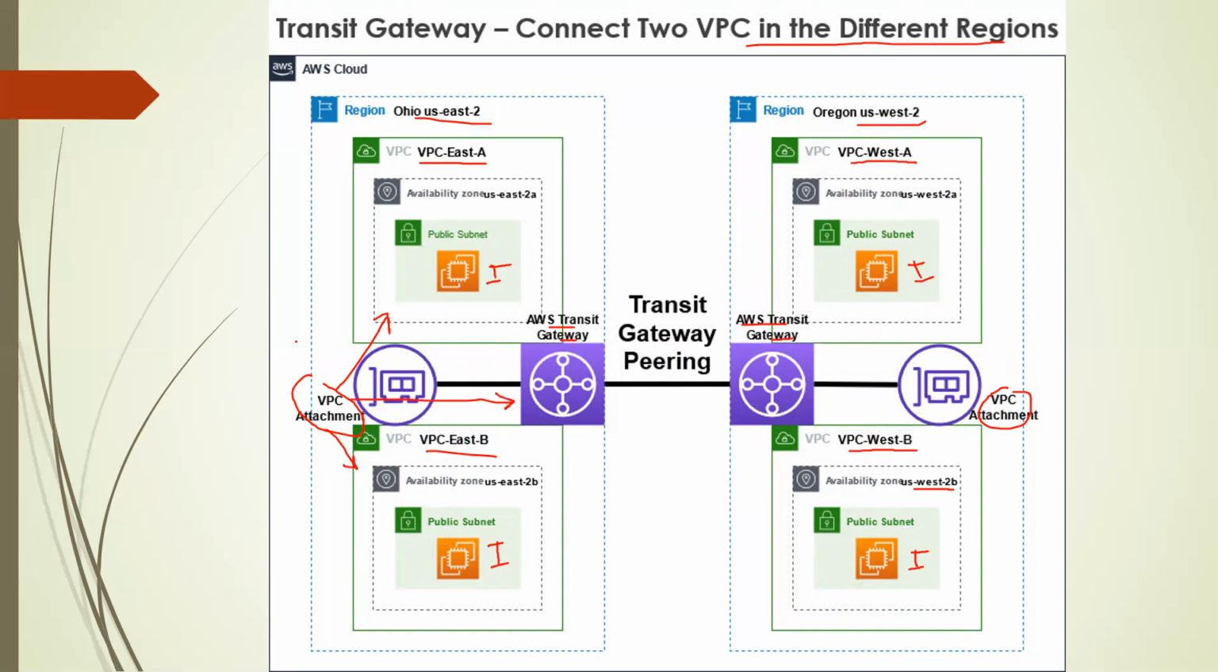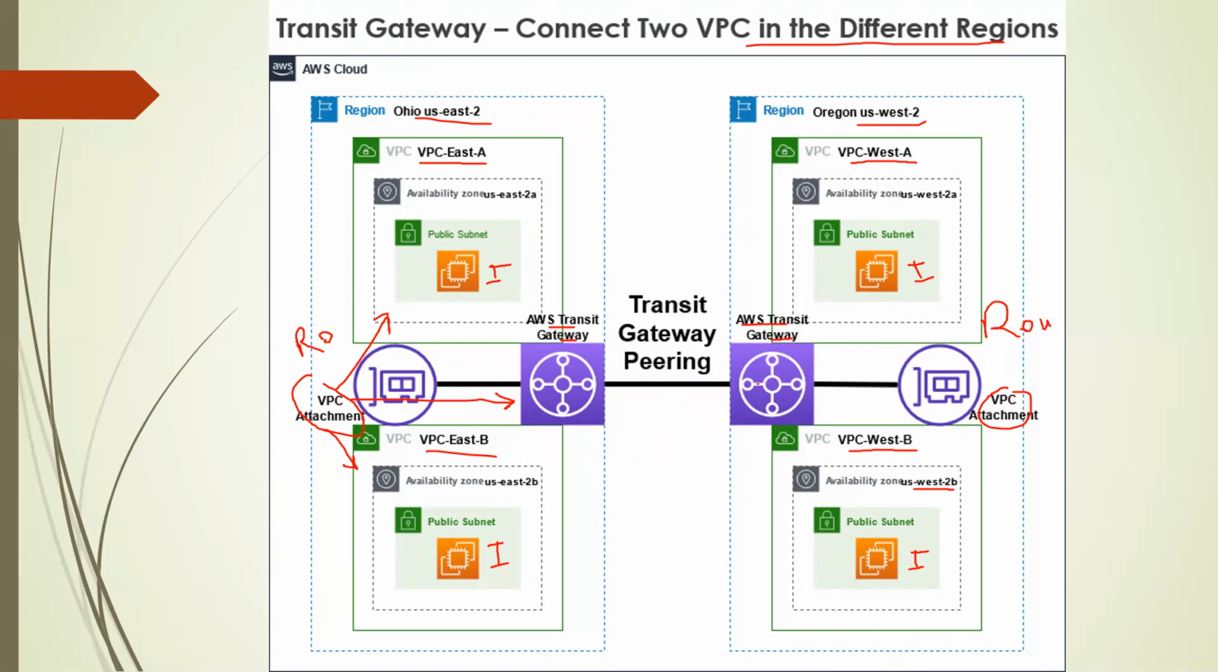And here we will use the router also, which is not in the diagram. This router is called the AWS transit gateway router, where we will do the routing configuration for that network. And same thing, we will create one route table here.